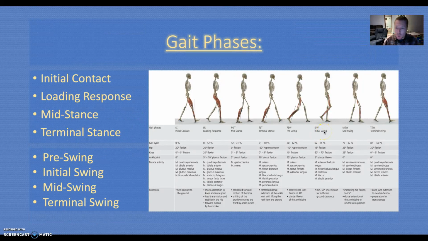As we look at walking and the gait process, we can talk about the phases of gait. We have 4 phases when the leg is coming in contact with the ground and moving through the step. And then we have a swing phase that we'll be talking about. So we have initial contact, loading response, mid-stance, and terminal stance, as we can see in the diagram here. And then we have our pre-swing, initial swing, mid-swing, and then terminal swing to fulfill the entire gait sequence.